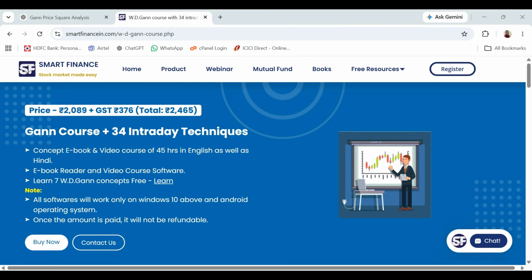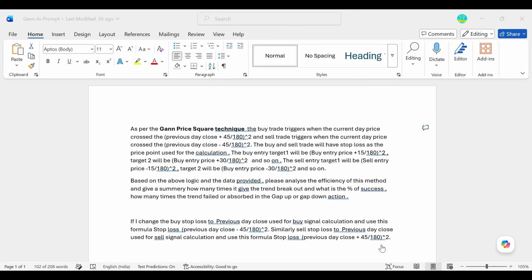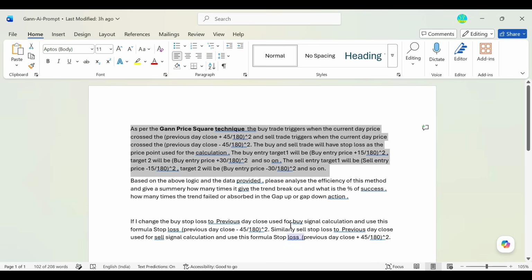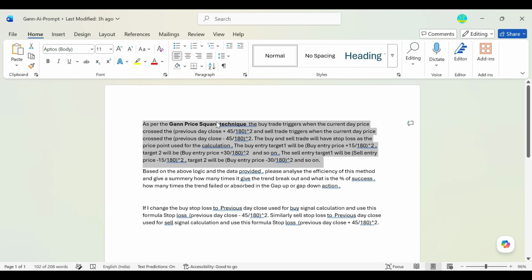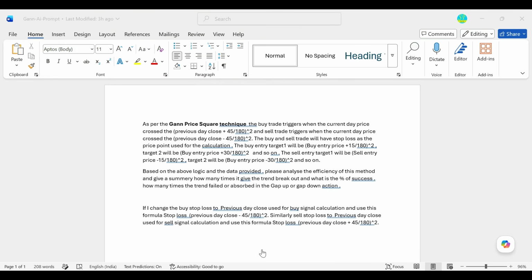I am going to describe one method. Here I am taking the Gann price square technique, which you have learned, or will find in the course. In the Gann price square technique, we used to take 45 degrees as our base, along with the previous day's close, whichever price it closed at the previous day.